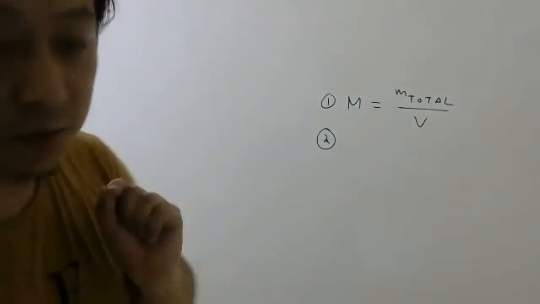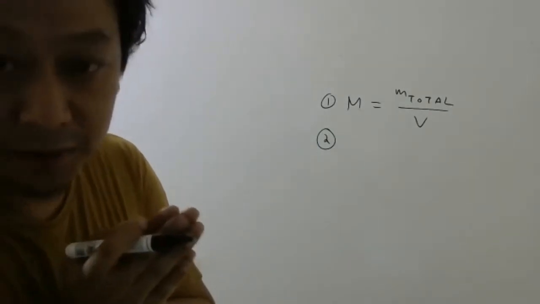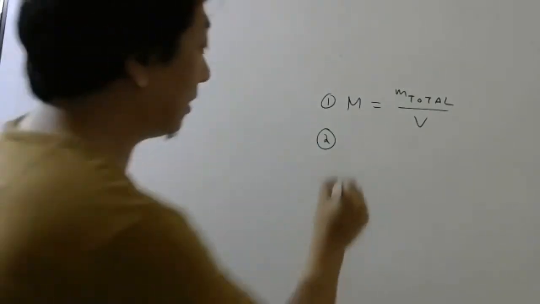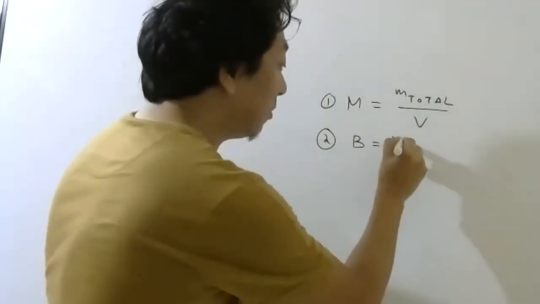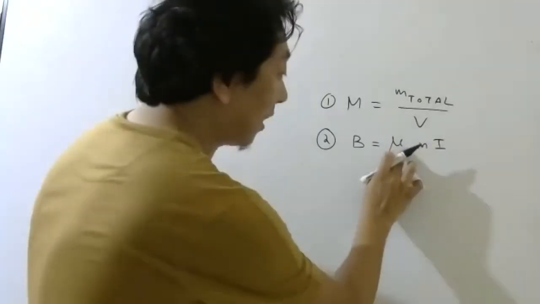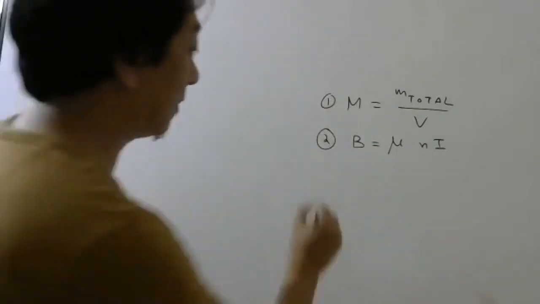Then I told you that if you put a material in a solenoid, the total magnetic field, usually we used to write the formula mu naught Ni. But in a material, we write mu Ni, where mu is the permeability of the medium.